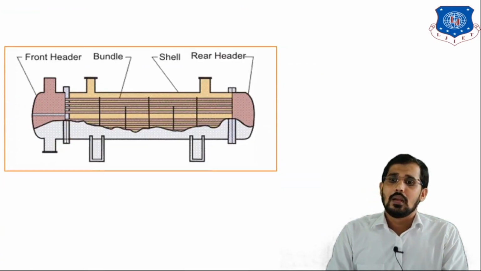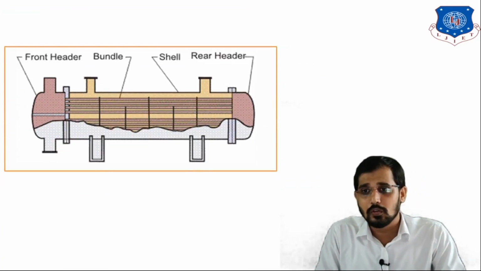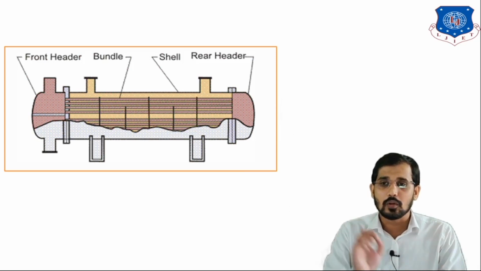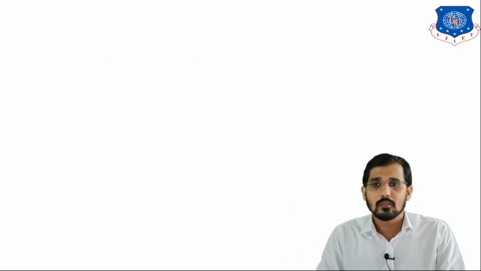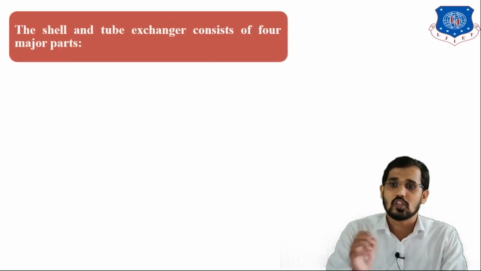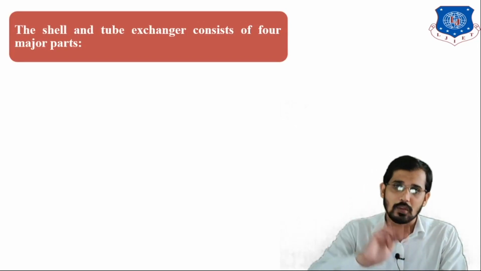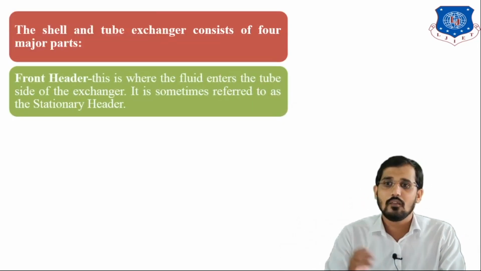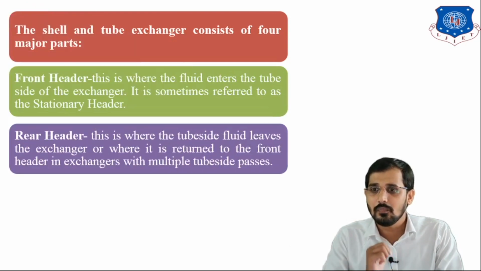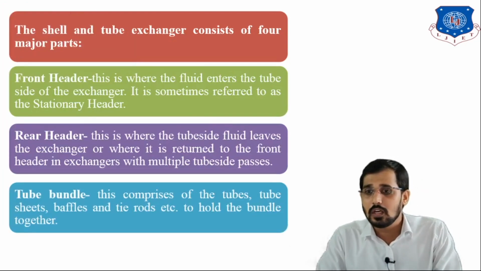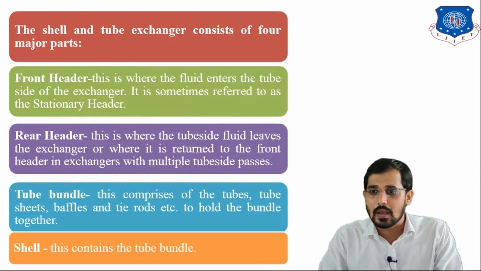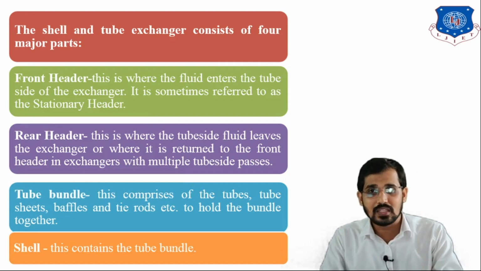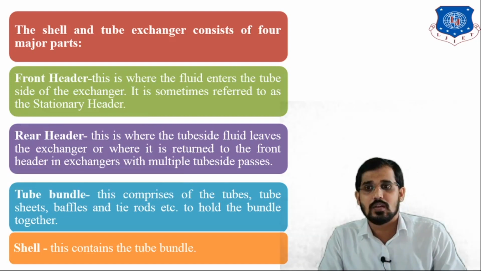Lastly, I already showed you this figure. Now I will explain the important parameters of this figure. You can see here, the shell and tube heat exchanger consists of four major parts. First one is the front header, second one is the rear header, third one is the tube bundle, and next one is the shell, and another part is the baffle. So first one, front header.